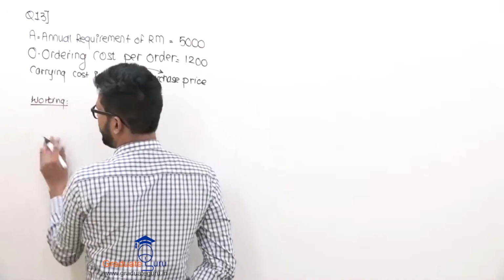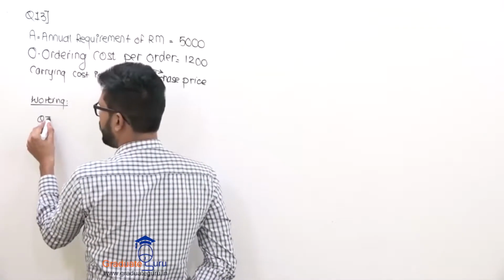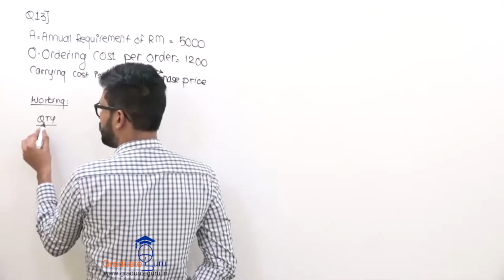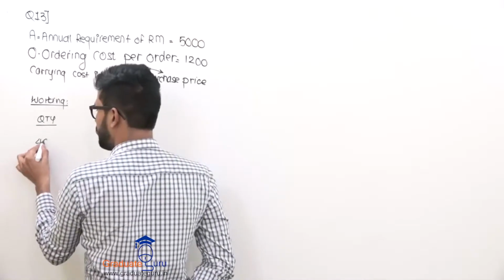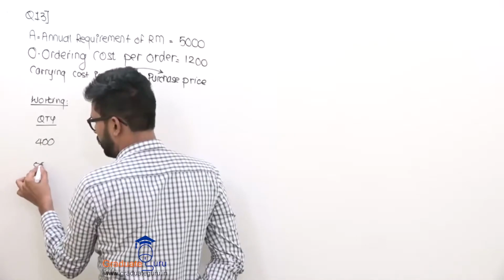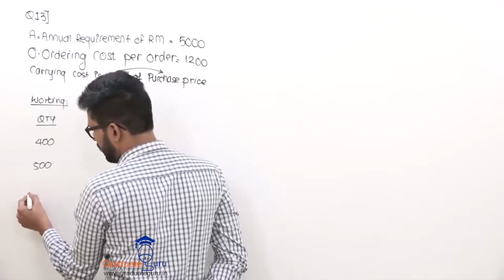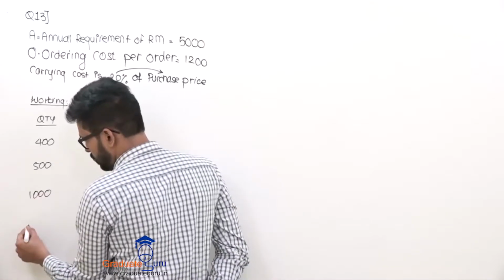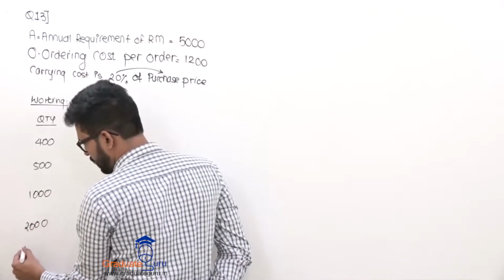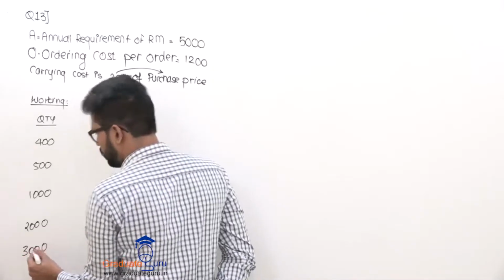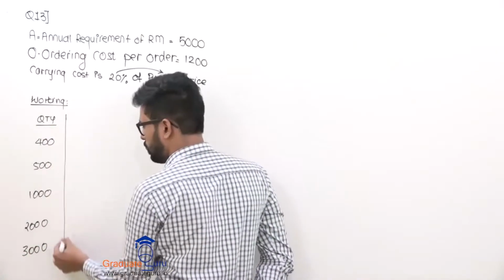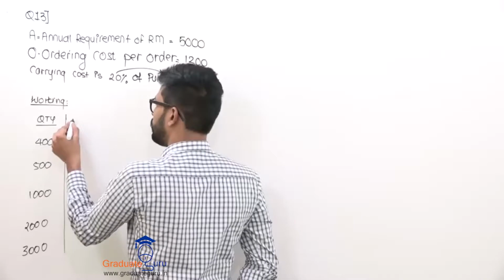Look, what all will come in that working? First you will say your quantity. Sometimes you order 400, no options, or you can either order 500. No, sorry, it's 400, 500, or 1,000, 2,000, or 3,000. Okay. Now, purchase price.